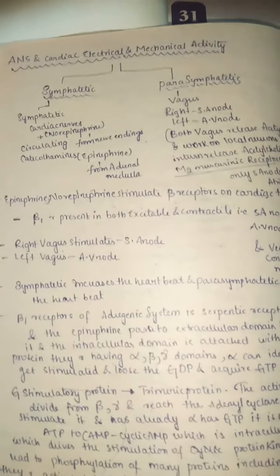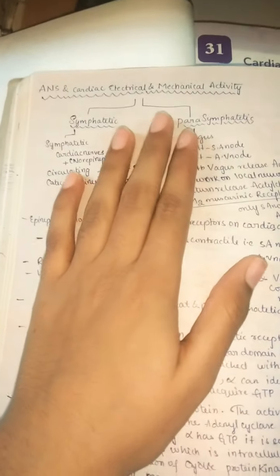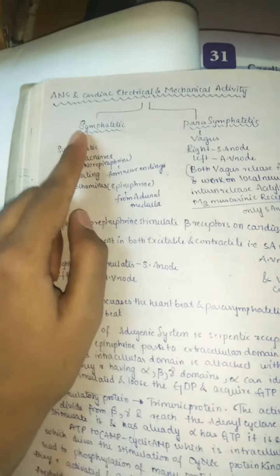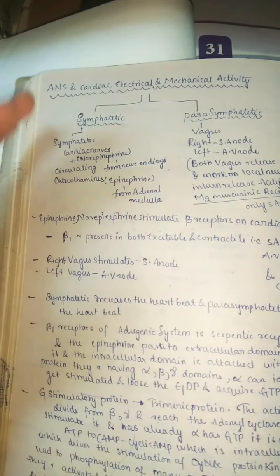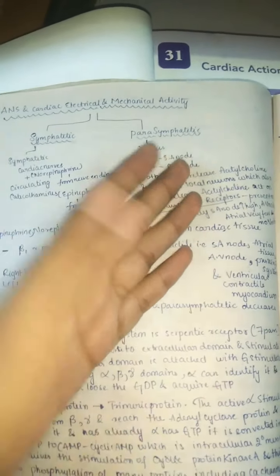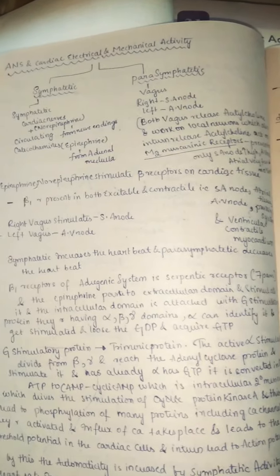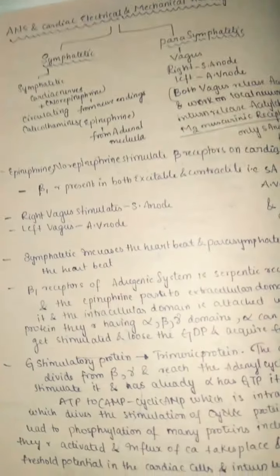Now we'll see the autonomic nervous system and cardiac electrical and mechanical activity. So this is mainly divided into sympathetic and parasympathetic. You can remember when they are fired: S for stress. Whenever in a stressful condition, sympathetic is fired. Parasympathetic, P for peace. Whenever you are relaxed, then the parasympathetic is activated. So let us see what happens in these conditions to our heart. Whenever we are excited, is the heart also excited or not, and whenever we are peaceful, our heart also gets peaceful. So let us see.